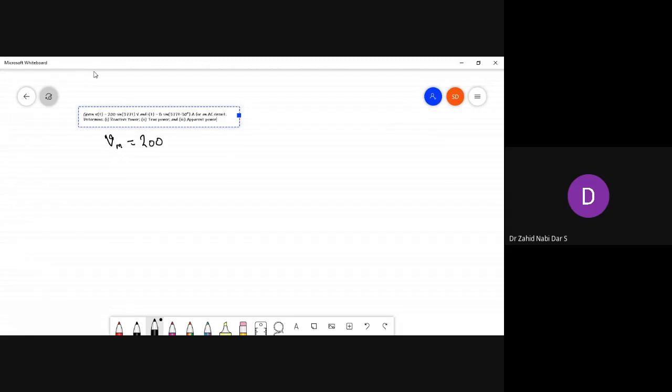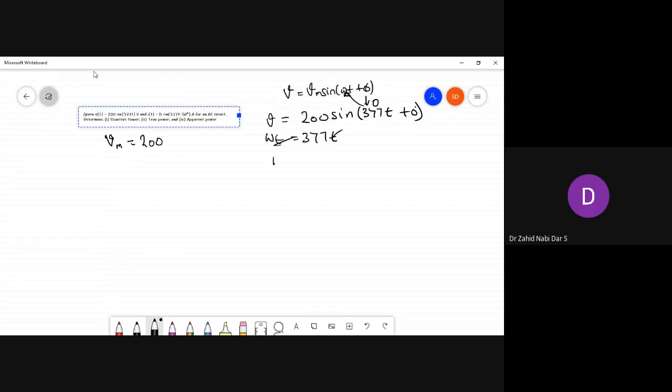This is in the form V = Vm sin(omega t + phi). Phi here is 0, so V = 200 sin(377t + 0). So 377t is omega t, and omega is equal to 377.